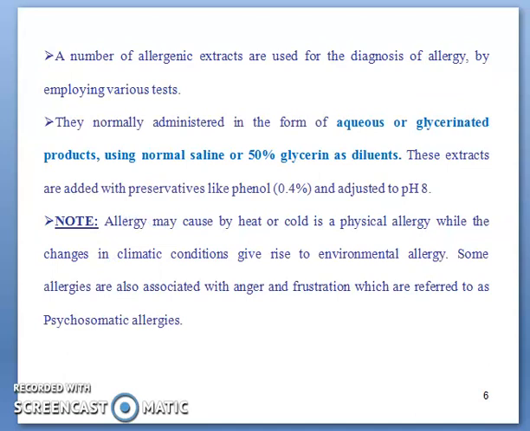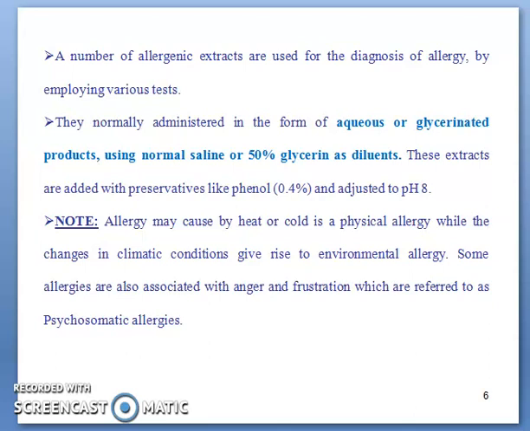A number of allergenic extracts are used for the diagnosis of allergy by employing various tests. They are normally administered in the form of aqueous or glycerinated products, using normal saline or 50% glycerin as diluent. These extracts are added with preservatives like phenol 0.4% and then adjusted to pH 8.